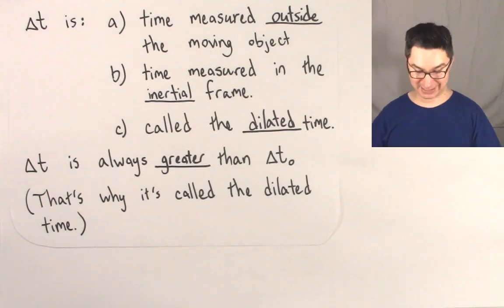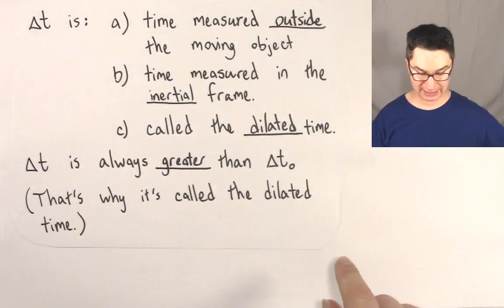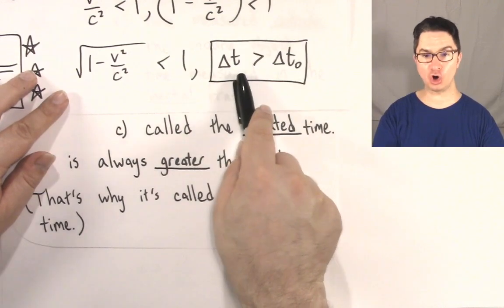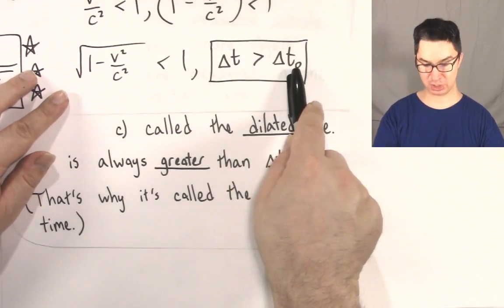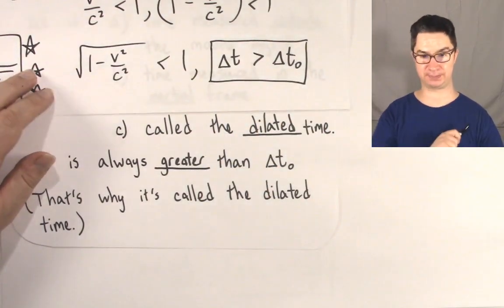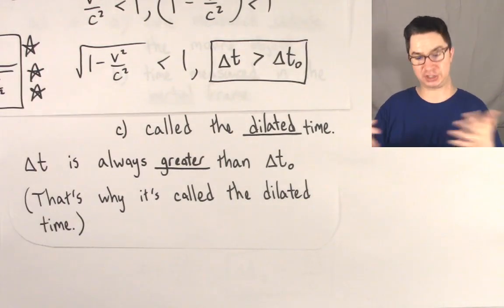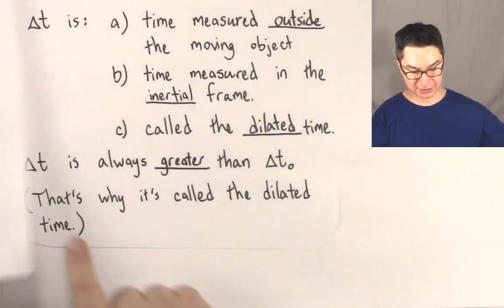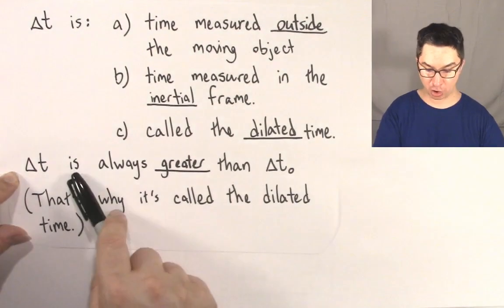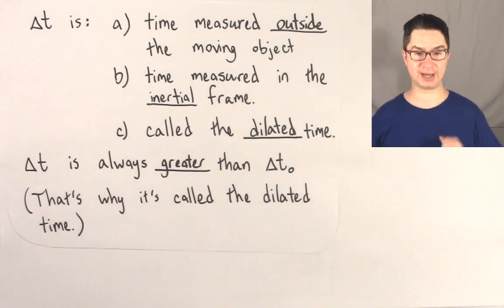Well, this delta t has a special name. It's called the dilated time. The reason it's called the dilated time is because we just proved that this delta t will always be bigger than the proper time. So outside the spaceship, you always measure a bigger time than you would measure in the spaceship. Dilated means bigger, right? Dilation is to get bigger. That means delta t, this outside time, this inertial time, this dilated time, is always greater than delta t naught, the proper time. And that's why it's called the dilated time.